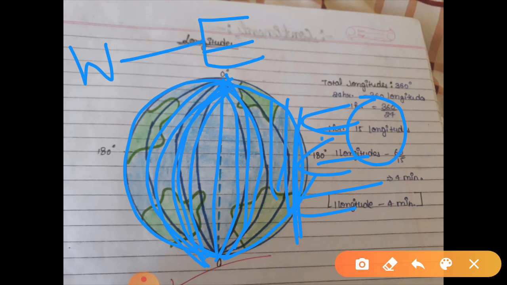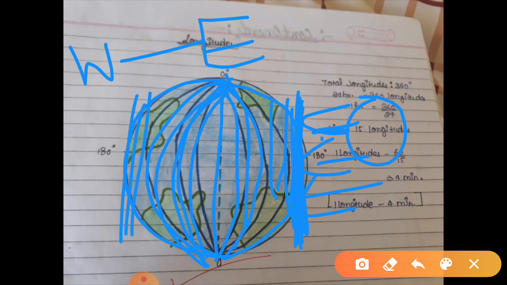So the timing here will be earlier than the western side. Sun rays will reach early in this position, and after adding 4 minutes for every longitude, it will cover the western side.